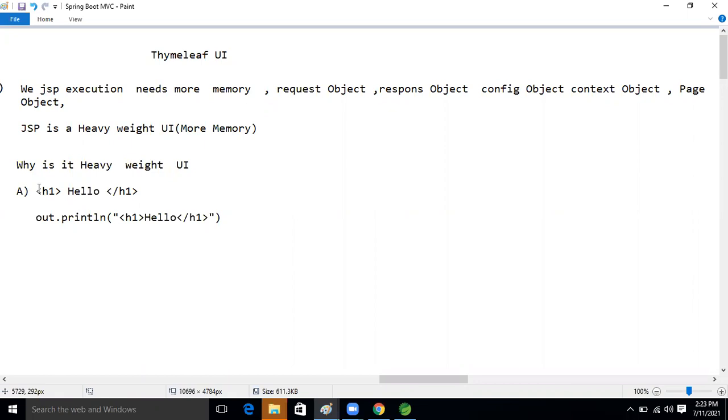But JSP is old technology. Thymeleaf is new technology, and whenever a new technology comes, it has more features compared to the older version. Just think about it: in 2002 we were using one kind of mobile, and nowadays we are using Android phones, guys. So don't think from this perspective, that in JSP there is code redundancy and in Thymeleaf there is not.